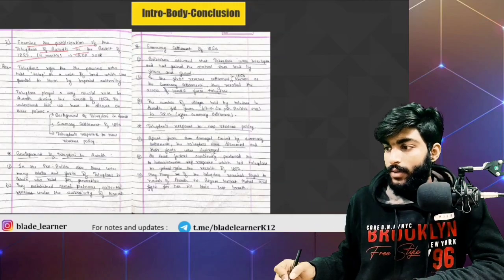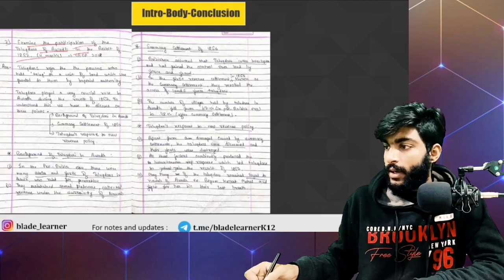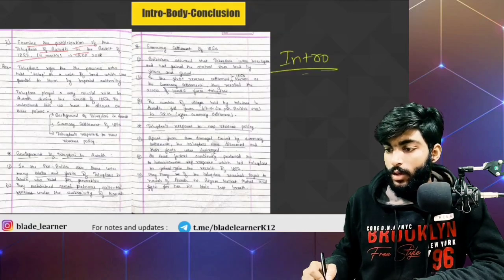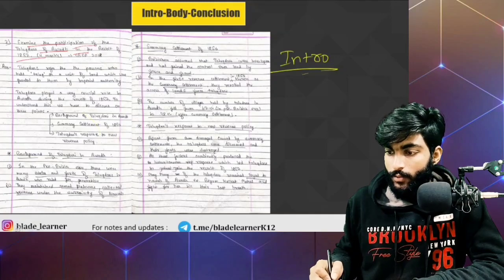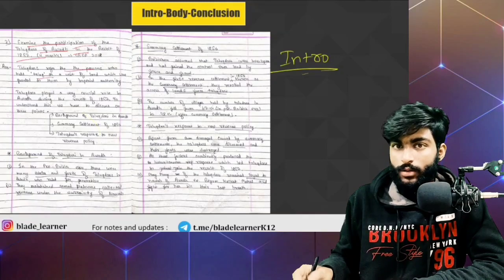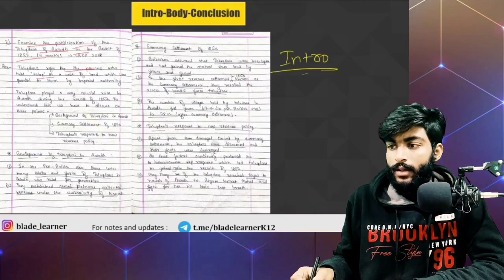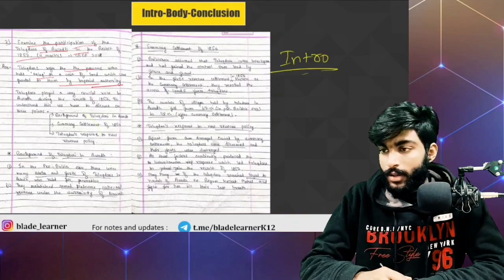So we will start with the intro. This is the mechanism involved in intro, body, conclusion. A good intro can be: who were Talukdars? What do we mean by Talukdar? Let me change the ink for you first. Talukdars refers to a person who held a taluk. A taluk is a piece of land. And add who granted them the taluk: imperial authorities granted them the taluk.